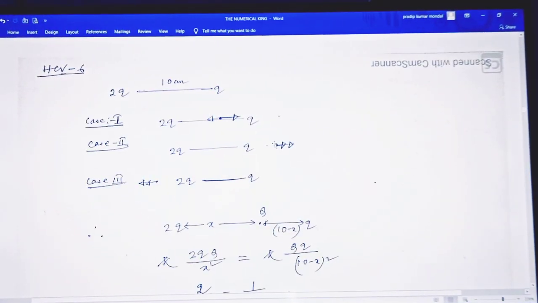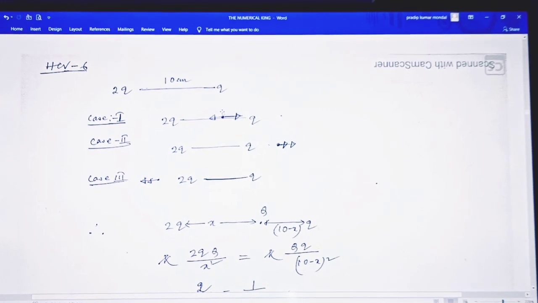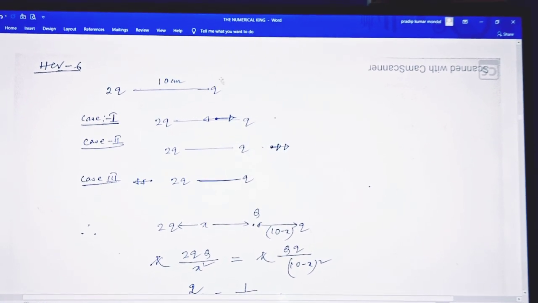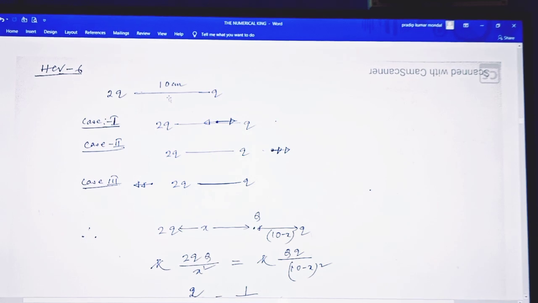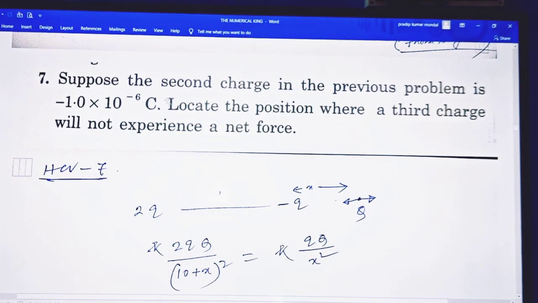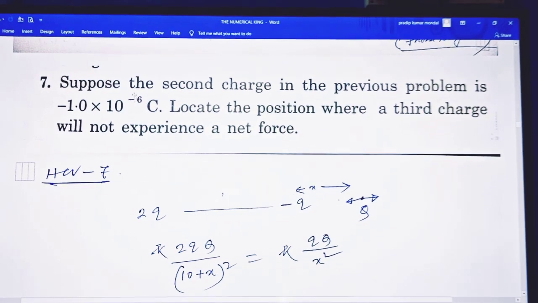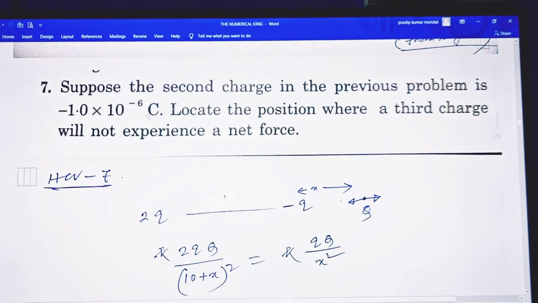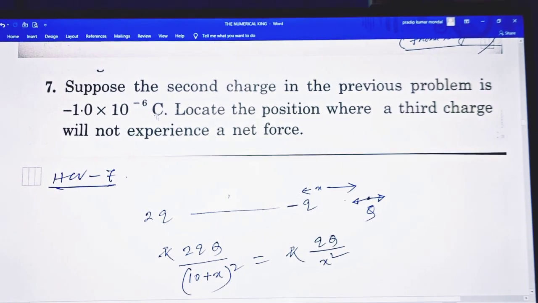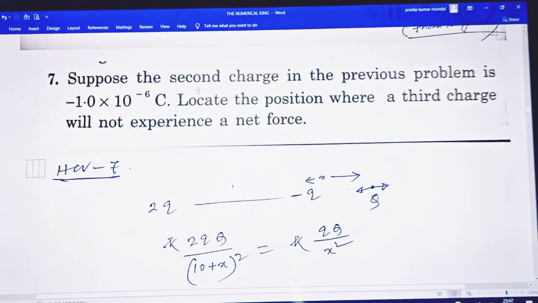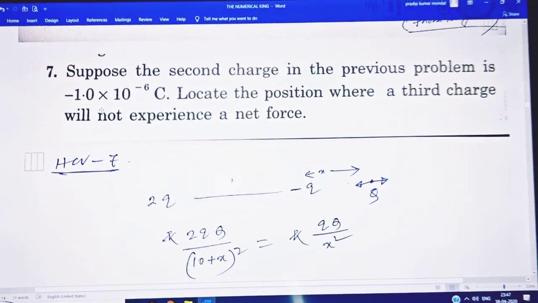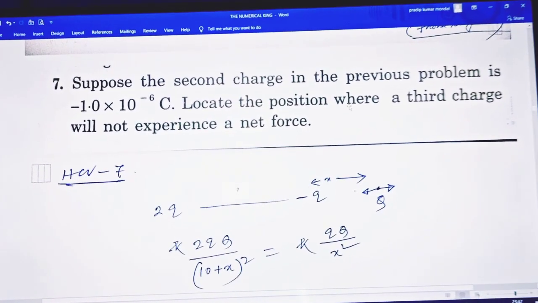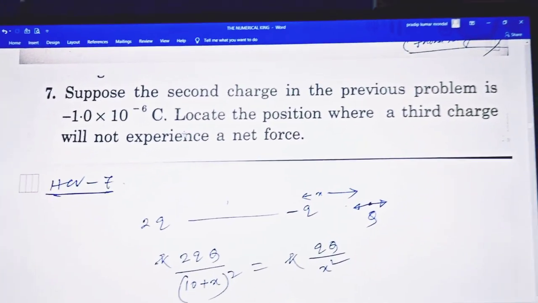Problems like this always remain in a particular exam. So here is another numerical, where we change the particular charges to the negative nature. Suppose the second charge in the previous problem is minus 1.0 into 10 to the power minus 6 Coulomb, and locate the position where a third charge will not experience any effect.